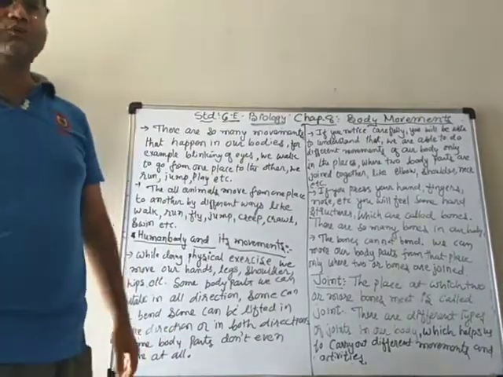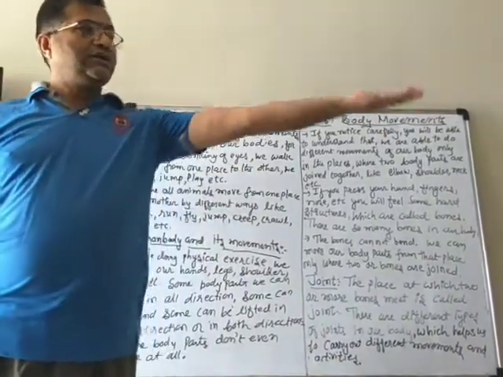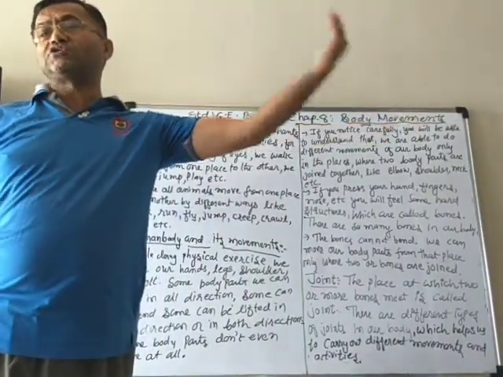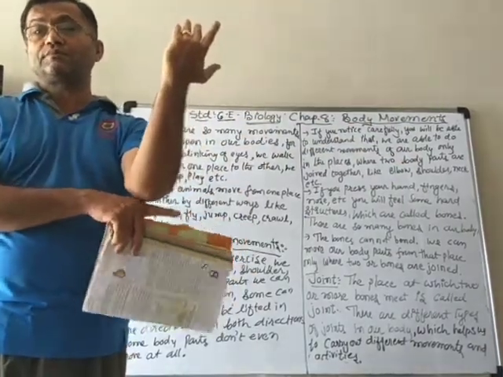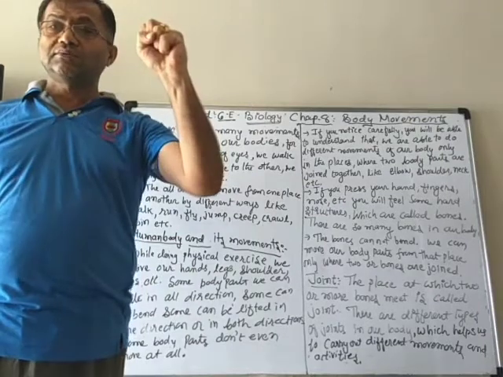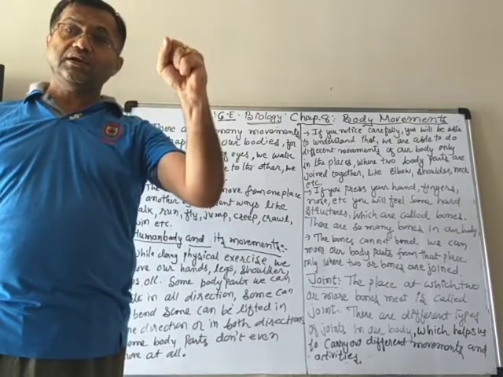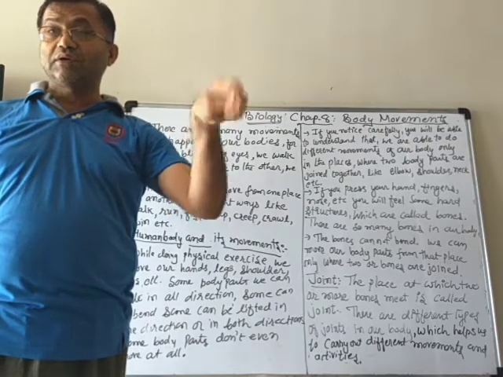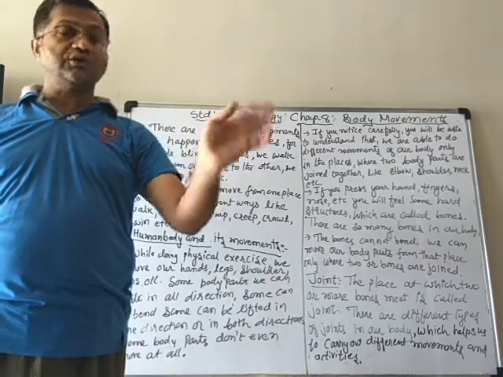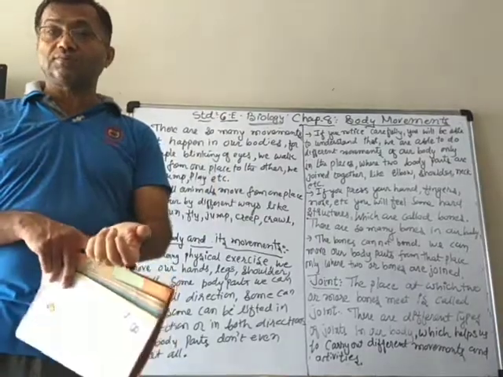So different movements. Now here, if you want to touch your shoulder, what do you do? You have to bend from the elbow. If you want to make a fist like that, then what do we have to do? We have to move our fingers. Here we have to move our wrist also.